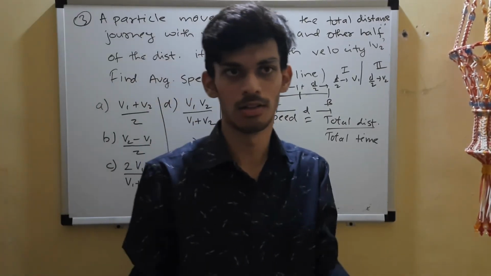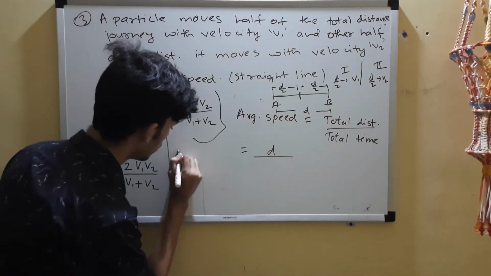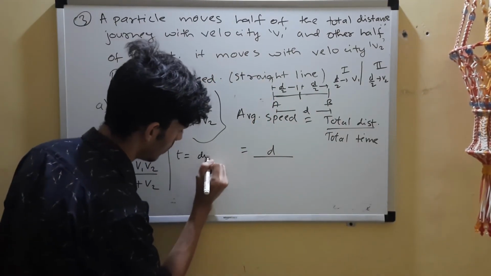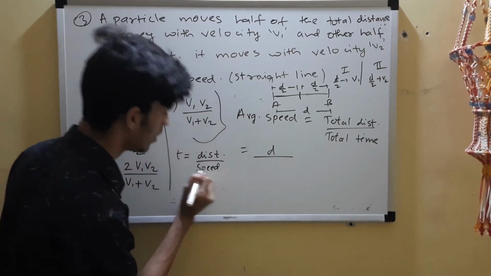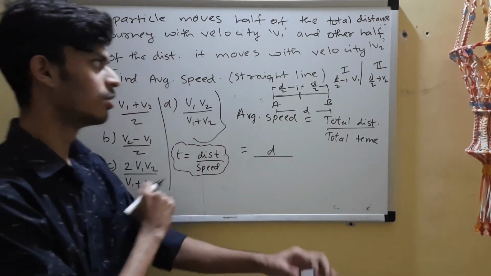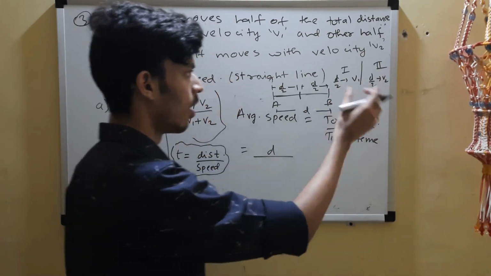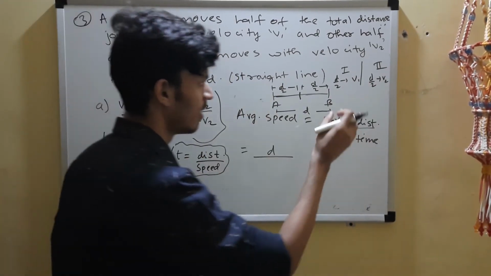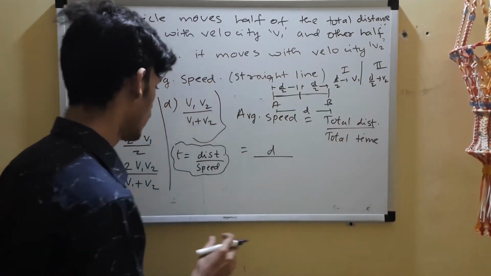We don't have the knowledge of time in this question, so you can use the logic: time is distance upon speed. Just like speed is distance upon time, time is distance upon speed. So split the time into two halves and just add the time, right? Time for the first half and time for the second half. For the first half, what was the time?